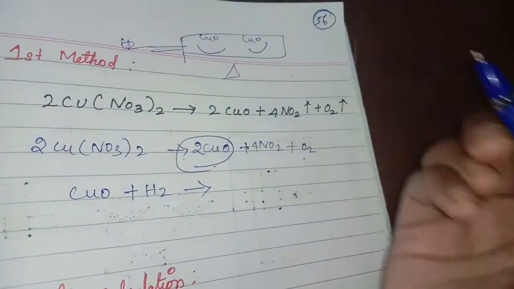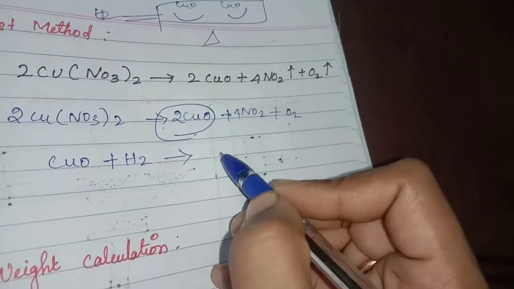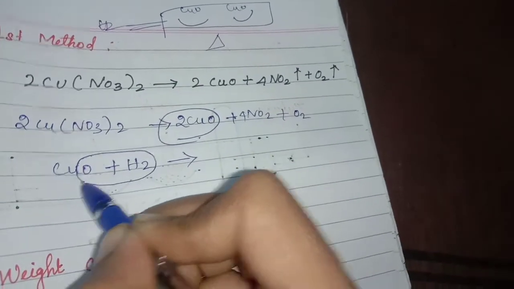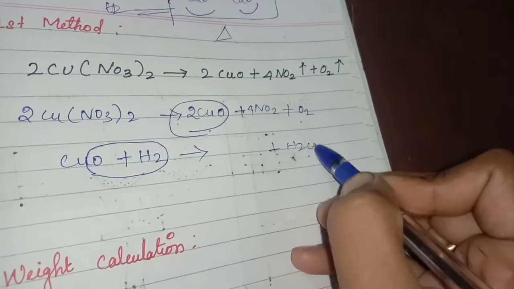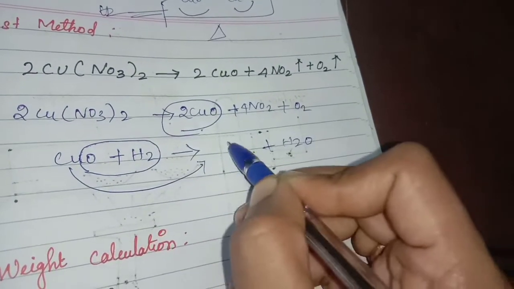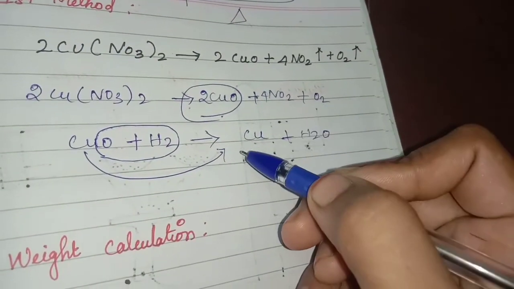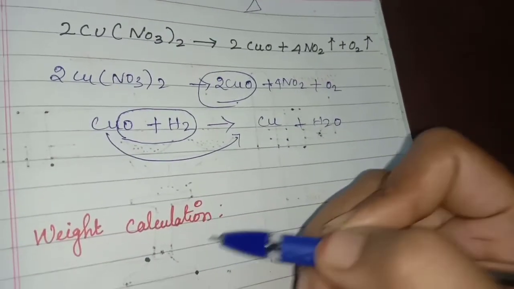After heating, what we will get? This H2 and this oxygen will join. Then water molecule will form. Then this copper will be remain. This is the first method. From this method, we are going to calculate the weight calculation. Okay.